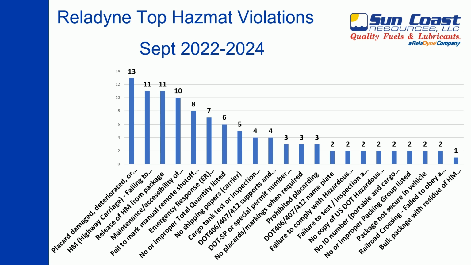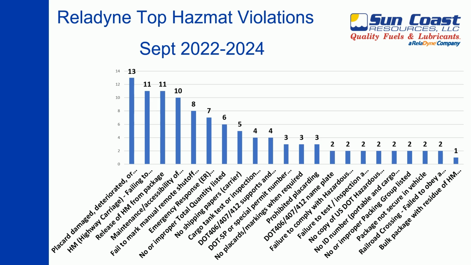7. Improper or no total quantity listed, 6 violations. 8. No shipping papers, carrier, 5 violations. 9. Cargo tank test or inspection markings, 4 violations. 10. DOT 406, 407, 412 supports and anchoring, 4 violations. 11.